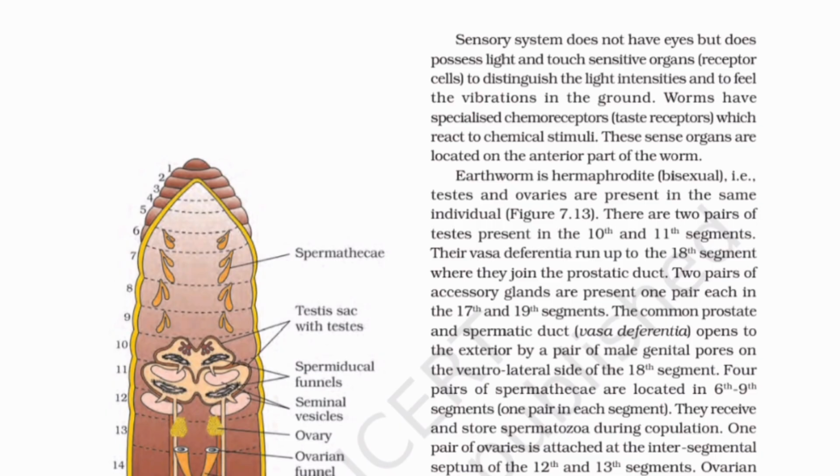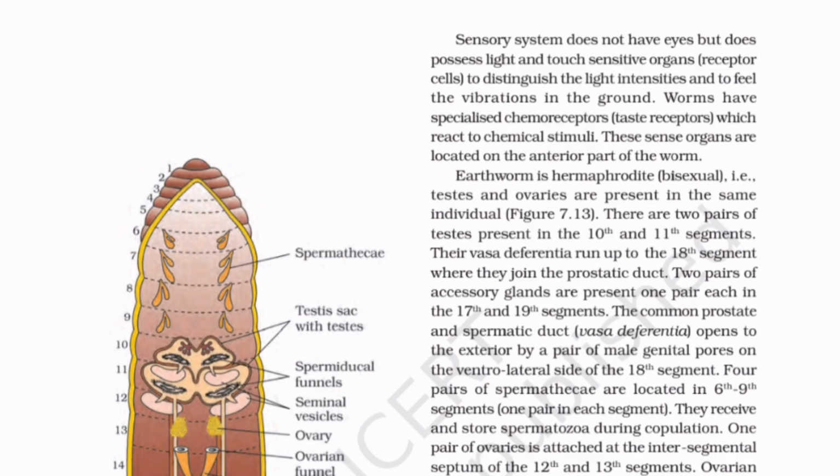The earthworm is hermaphrodite, bisexual, i.e., testes and ovaries are present in the same individual. Figure 7.13. There are 2 pairs of testes present in the 10th and 11th segments. Their vasa deferentia run up to the 18th segment, where they join the prostatic duct. 2 pairs of accessory glands are present, 1 pair each in the 17th and 19th segments. The common prostatic and spermatic duct, the vasa deferentia, opens to the exterior by a pair of male genital pores on the ventrolateral side of the 18th segment.